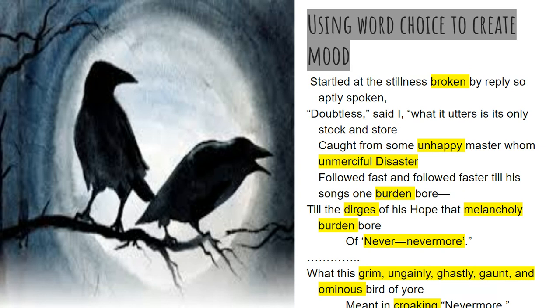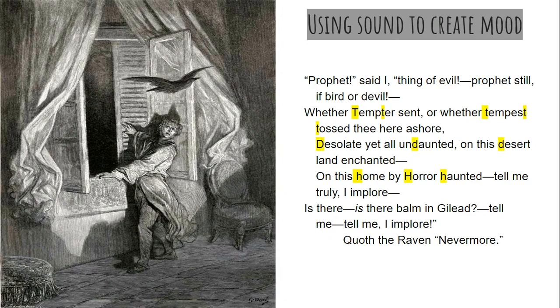And we see many negative, melancholy words like broken, unhappy, unmerciful disaster, burden, dirges, melancholy burden, nevermore. Grim, ungainly, ghastly, gaunt. We can hear there the repetition of the sound ga. And sounds can also create mood. Alliteration is the repetition of consonant sounds at the beginnings of words and accented syllables. Fluid sounds, like M's and N's and L's, can create a fluid musical tone. However, plosives, like the T or D or P, or in this case G, can create an angrier, more negative